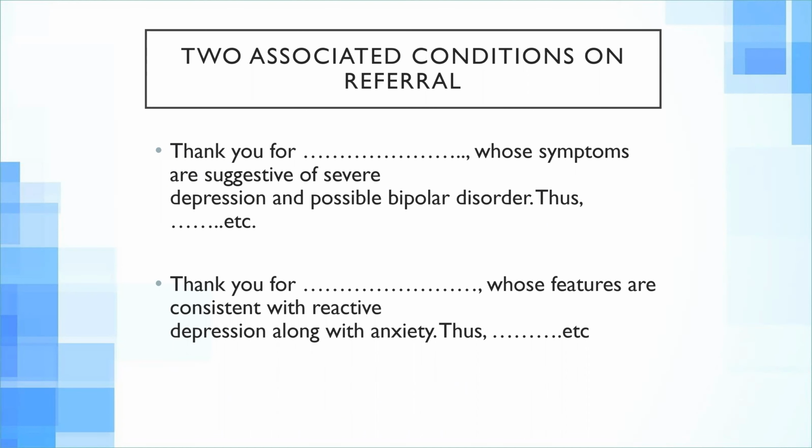The only thing you will add here is that the patient has two conditions now. Like I'm going to refer Mr. XXX, whose symptoms are suggestive of severe depression and possible bipolar disorder. You can say, thank you for seeing Mr. XXX, whose symptoms are suggestive of severe depression and possible bipolar disorder, and your assessment would be highly appreciated. It will go like this.